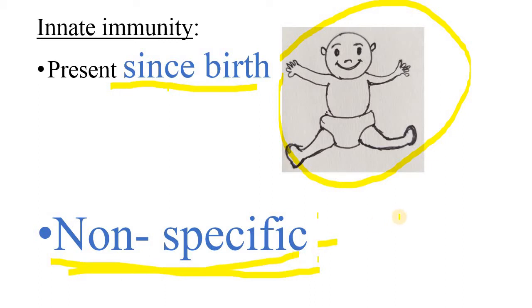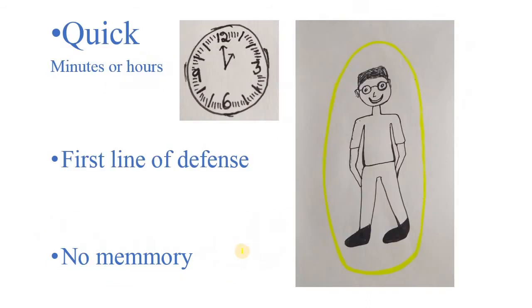When it comes to adaptive immunity, it is highly specific. That is, antigen-specific T cells or B cells will be present in the case of adaptive immunity. But innate immunity is a non-specific type of immunity when compared to adaptive immunity. Innate immunity is induced or activated very quickly or rapidly. That is, it is activated within minutes or hours.